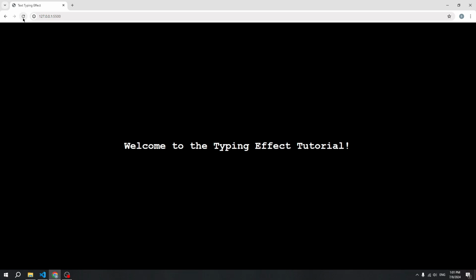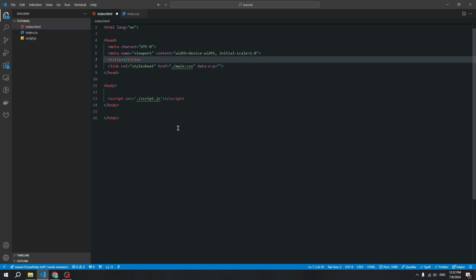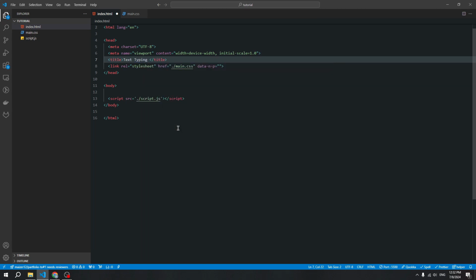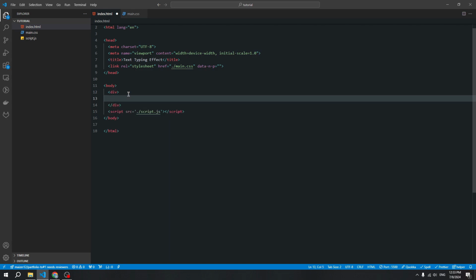Okay, let's get started. Open our HTML file and first let's change the title of our page. Write text typing effect. Okay, and now we need to create a container and we'll create our text inside this container. Create a new div and add our text. I'll be using an h1 tag.